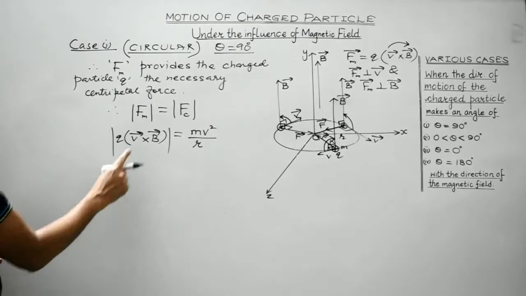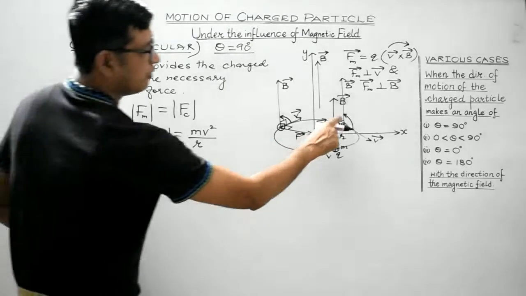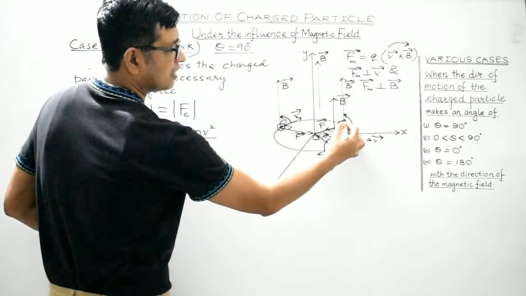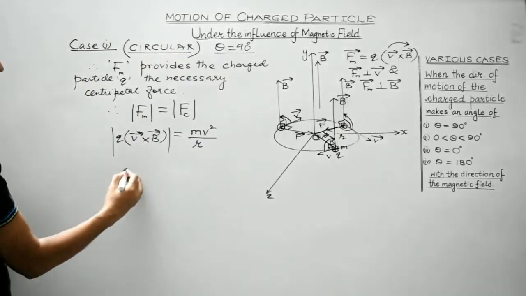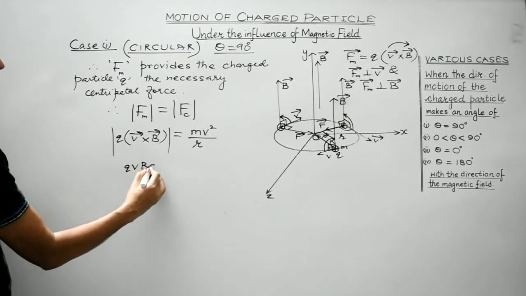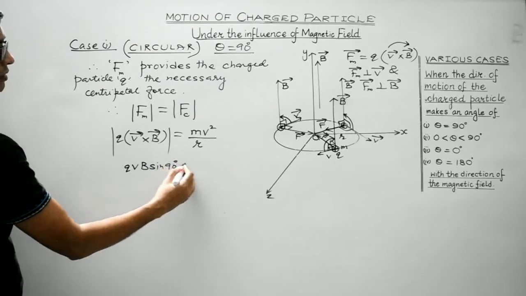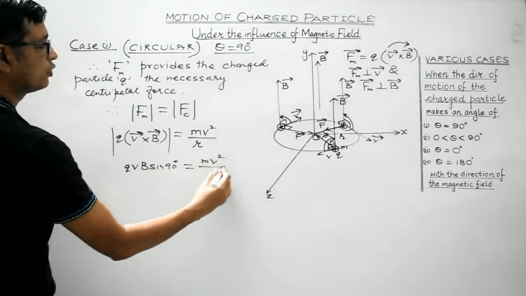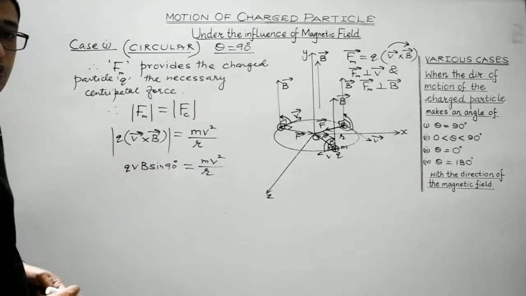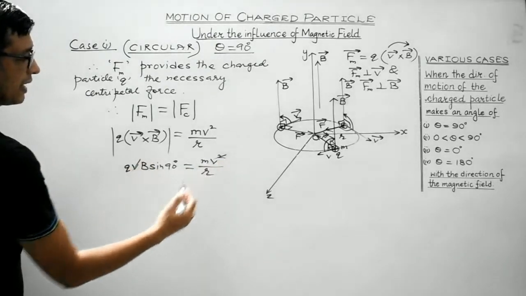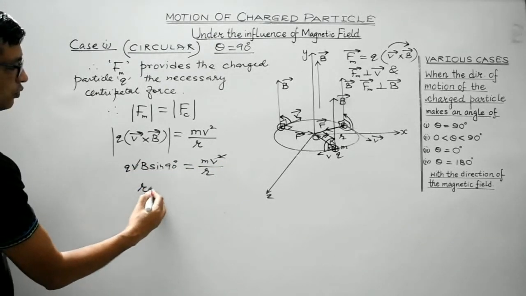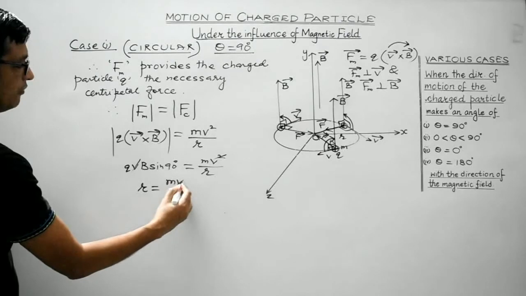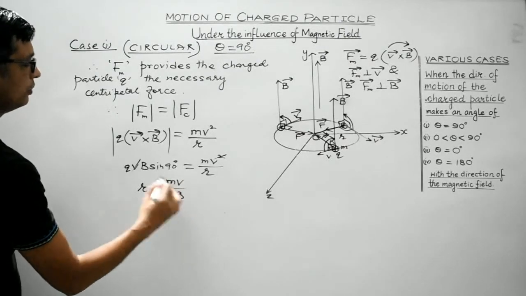So let's substitute the values. What's the angle between the velocity vector and the magnetic field? It is 90 degrees, right? So sin 90 is 1. So QVB sin 90 is equal to mv squared by r, right? Sin 90 is 1. One v gets cancelled. So rearranging the terms, what we get is r is equal to mv divided by qB.